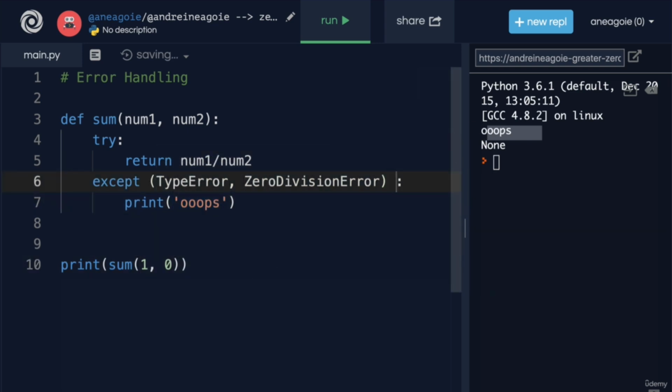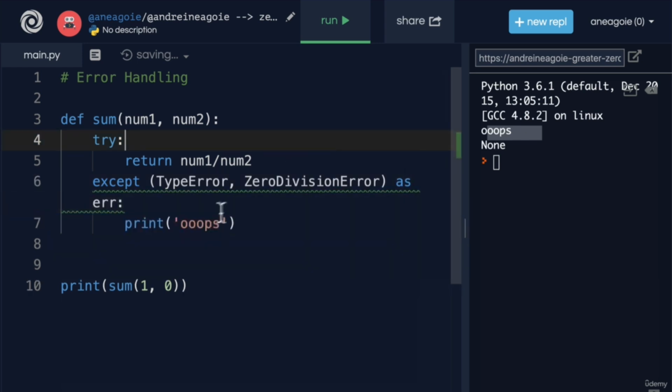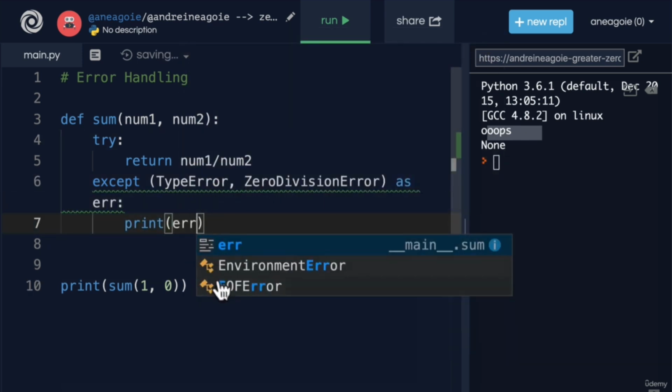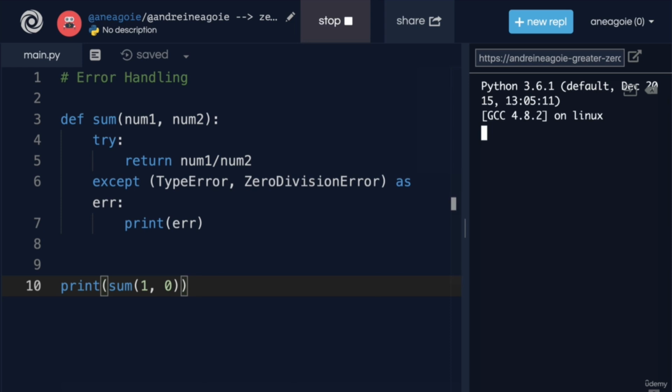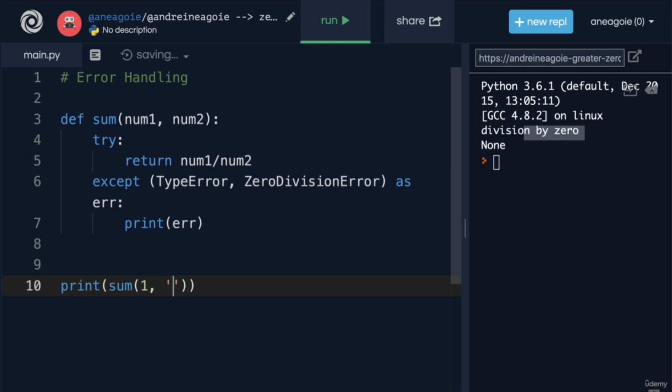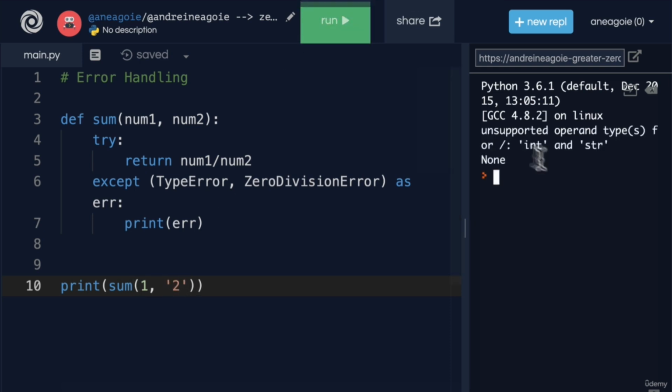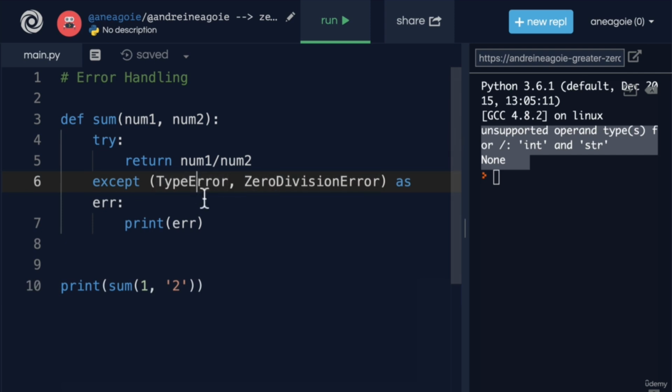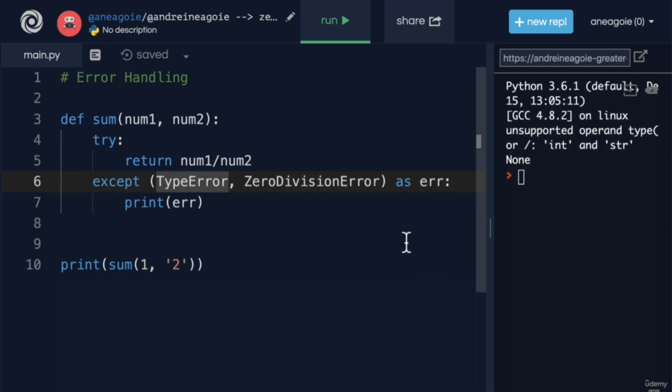I can also say as error here and just actually print out the error. And if I run this, I'll get division by 0. Or if I do a string and run this, I get the other error type. So this again is really useful to combine different errors if you want to handle them the same way.